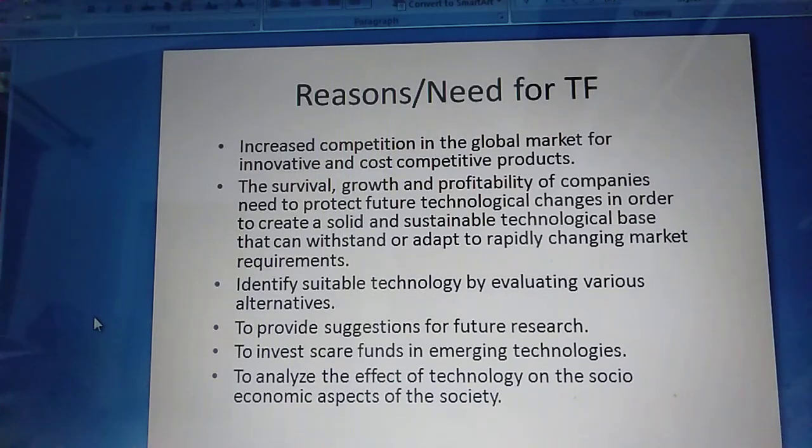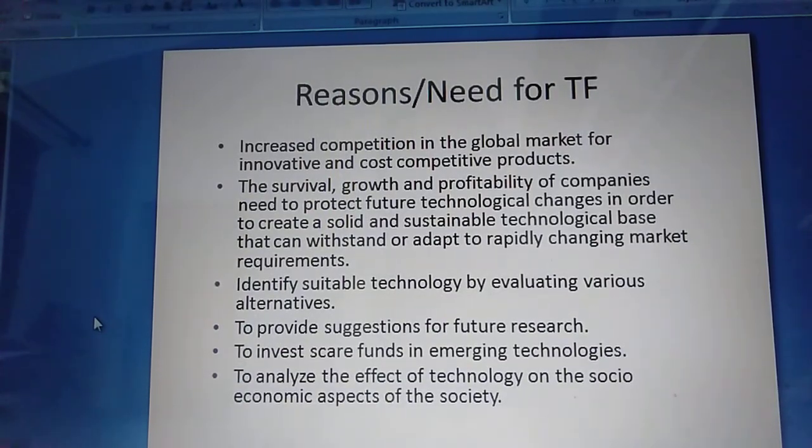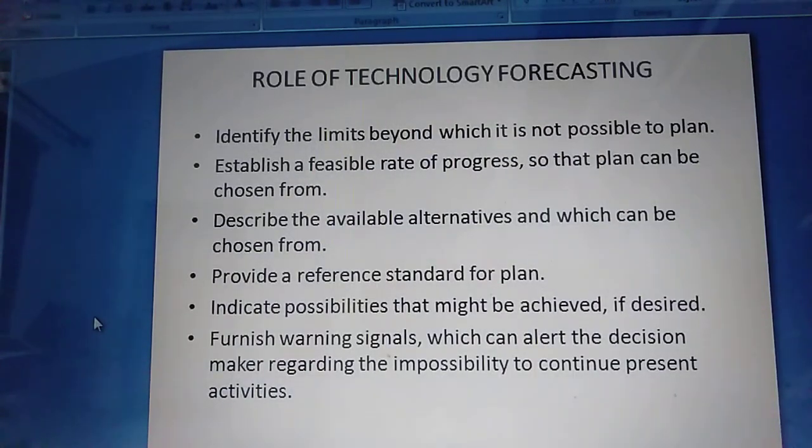Identify suitable technologies by evaluating various alternatives. To provide suggestions for future research, that is R&D projects. To invest scarce funds in emerging technologies. To analyze the effect of technology on the socio-economic aspect of society. So these are the reasons or need for technology forecasting. So next, what is the role of technology forecasting, or what are the benefits of technology forecasting?